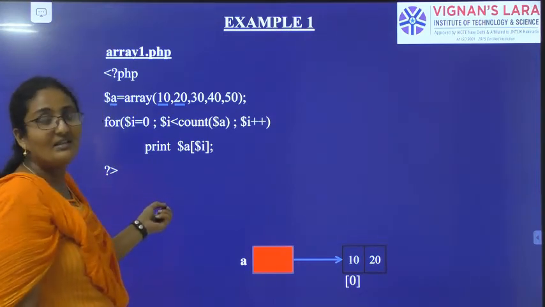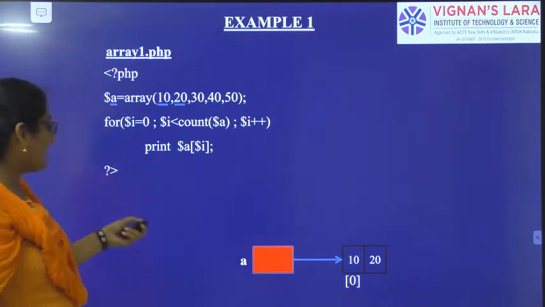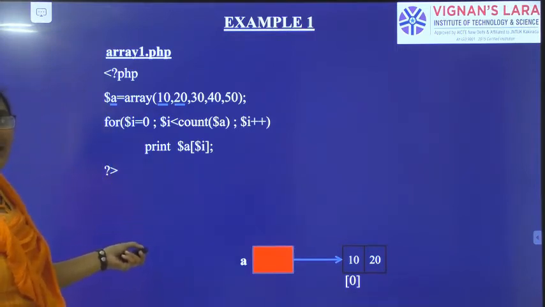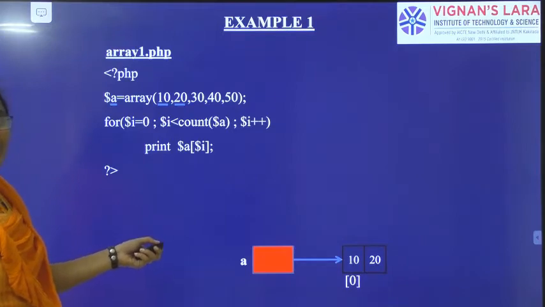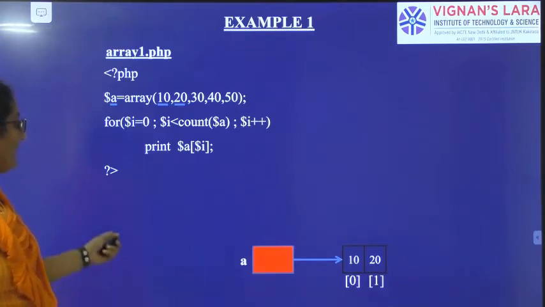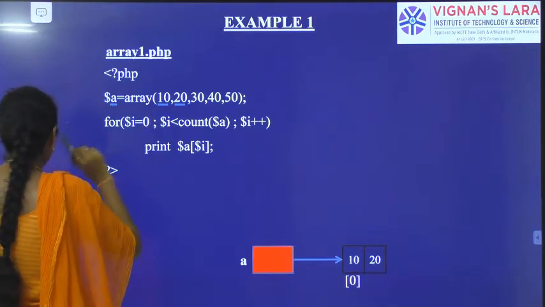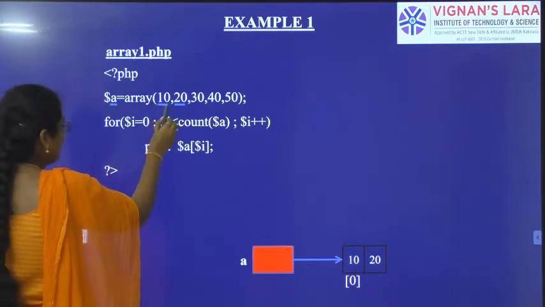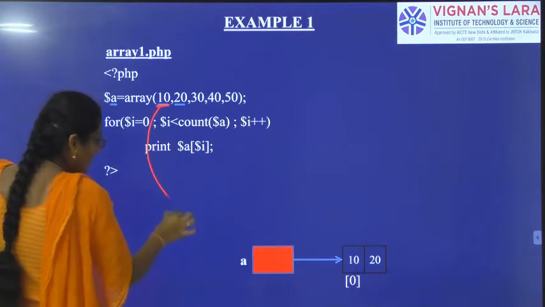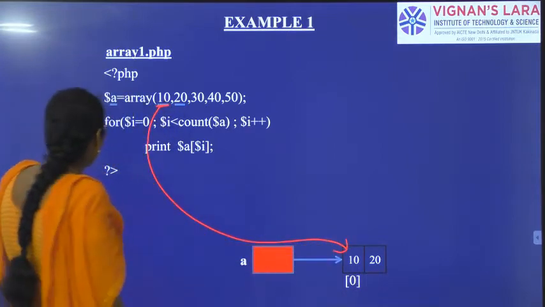Finally, I want to print that array also. So first I have created the array with the name A and I have stored the value 10 at A of 0. Then I have stored 20 at A of 1. See here, I am showing the representation here. The same values are stored in the array at those positions.